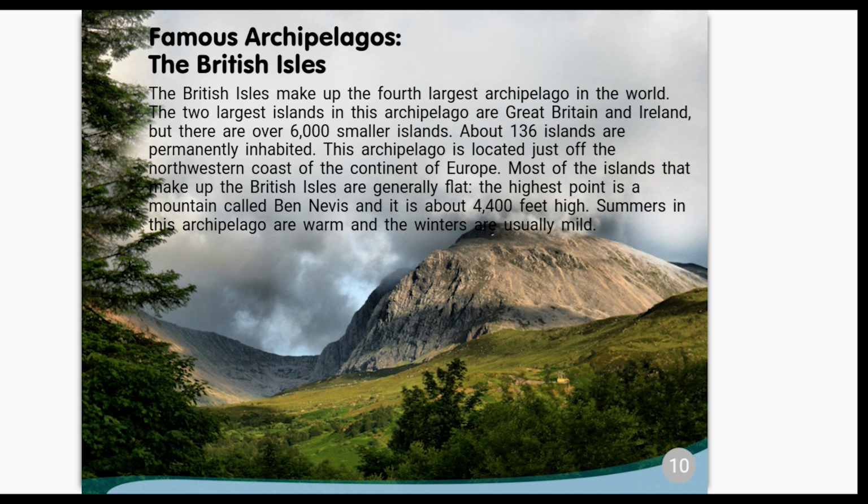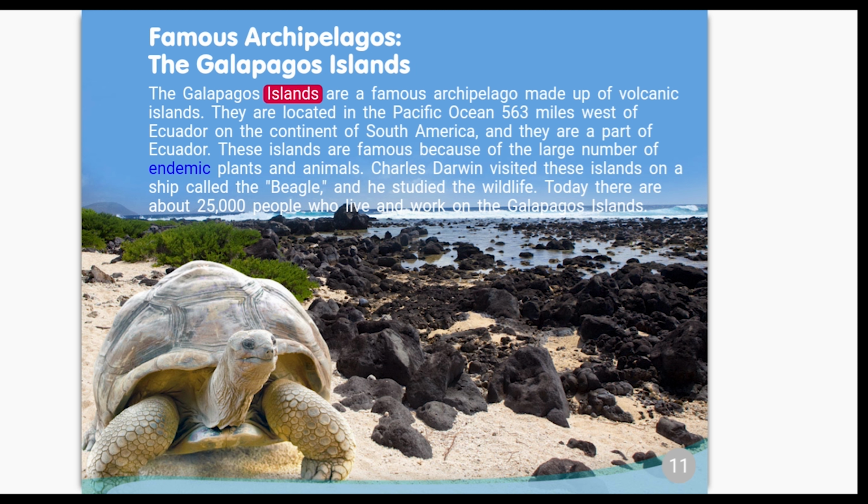Famous archipelagos. The Galapagos Islands. The Galapagos Islands are a famous archipelago made up of volcanic islands. They are located in the Pacific Ocean, 563 miles west of Ecuador, on the continent of South America, and they are a part of Ecuador.